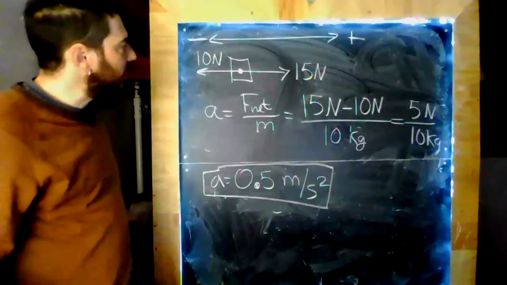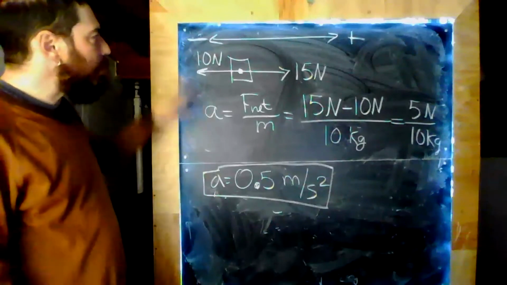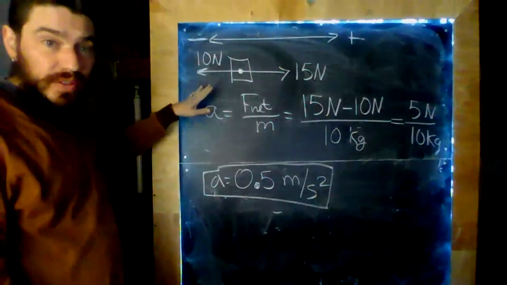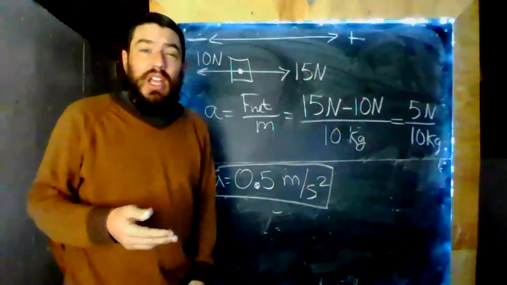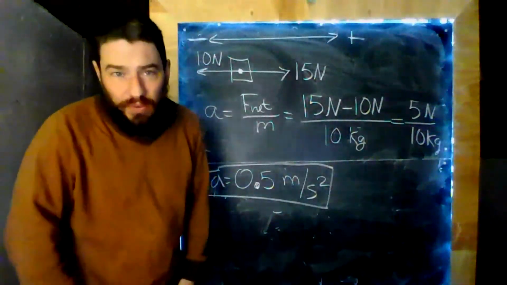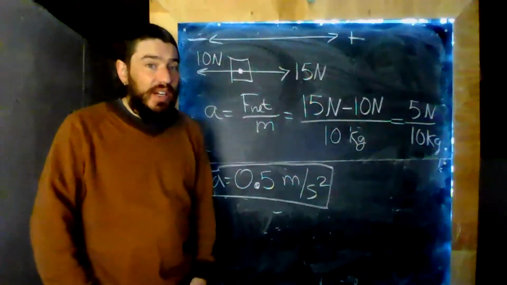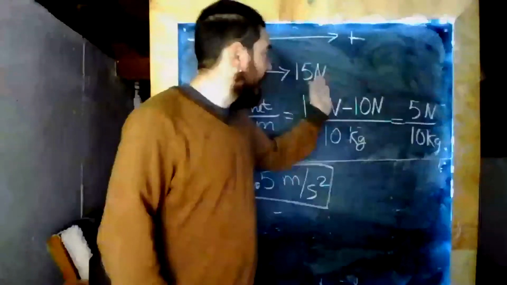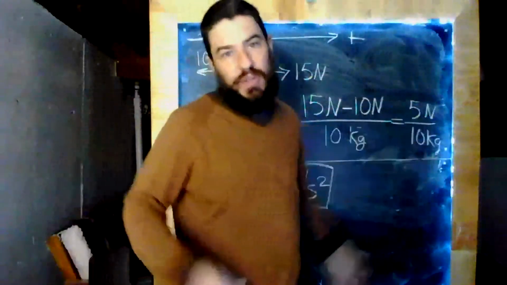meters per second squared. Now, some people might have been tempted to say the total force here is 25 newtons. But if you did that, then you weren't accounting for the direction of force. And remember that force is a vector, so we care about direction. The total force then is 15 minus 10, 5 newtons.